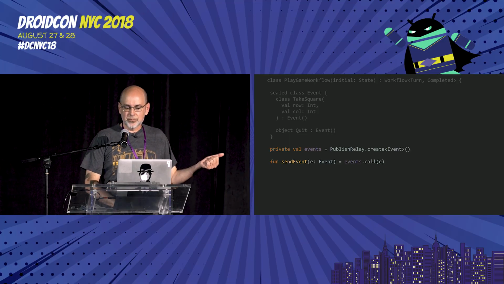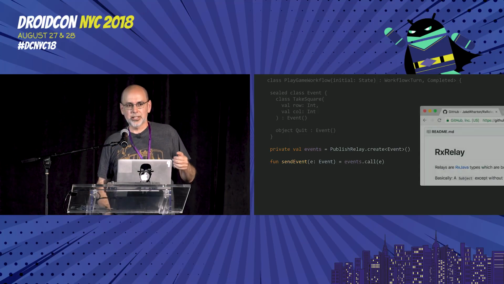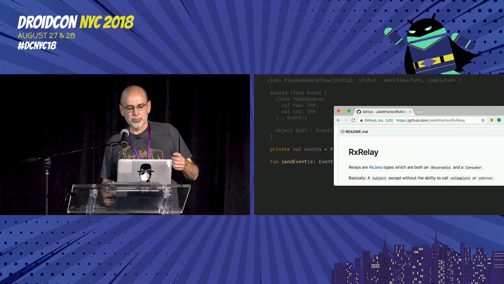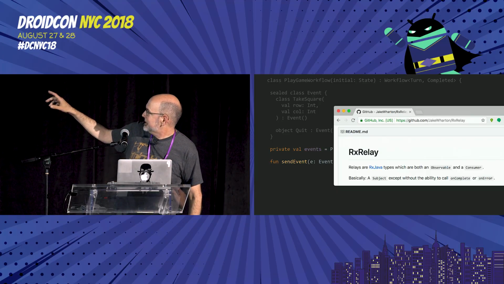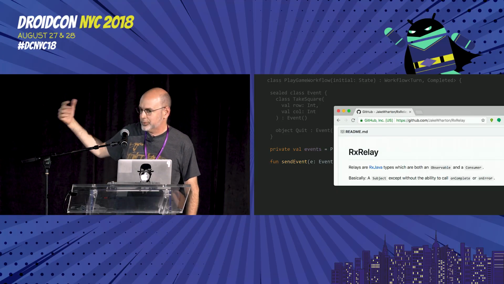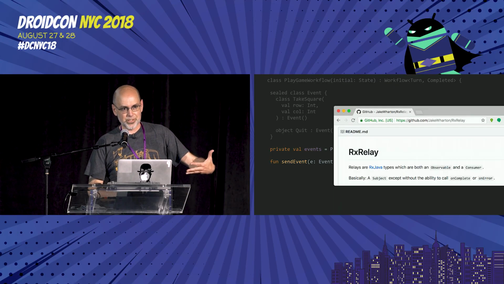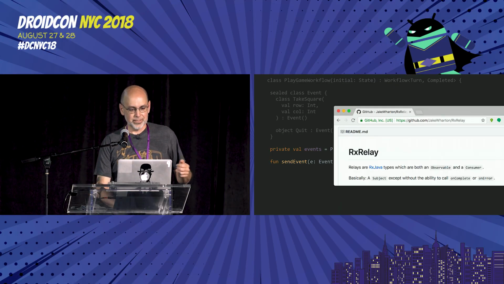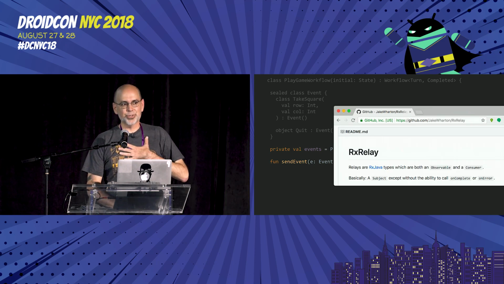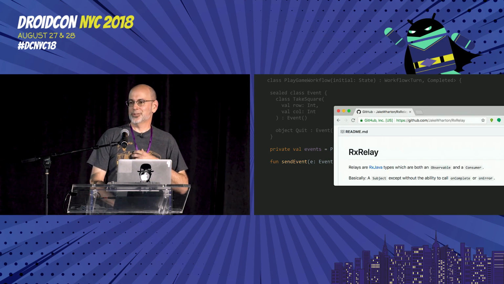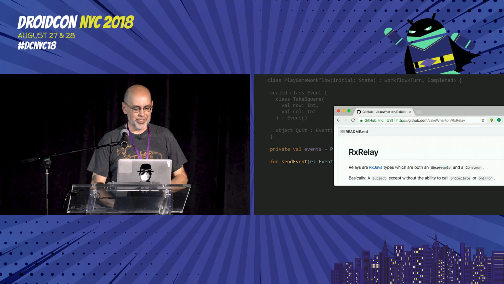What's a relay? A relay is like a subject, except it doesn't screw you over. It's something that Jake put together. Like it says there, it's a subject that will never complete and will never error out, so your pipeline never collapses on you. It's very handy, and yes, it's in both RX1 and RX2. Our code is so big that we're still using RxJava 1 because nobody's had the energy to actually go through it and port it to RxJava 2. I envy all the rest of you.